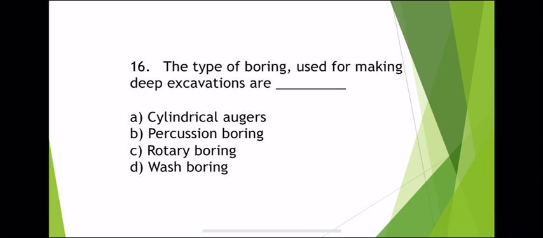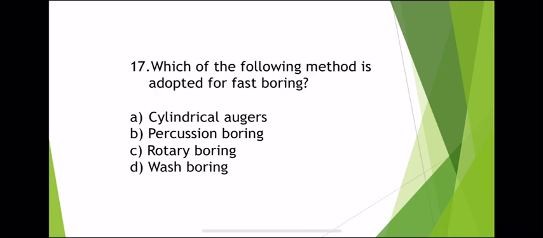The type of boring used for making deep excavation is percussion boring. In percussion boring, a heavy chisel is alternately lifted and dropped. Here water is supplied to the borehole and slurry is lifted by sand pumps at regular intervals. This cannot be used in loose sands. That's why percussion boring is used for making deep excavations.